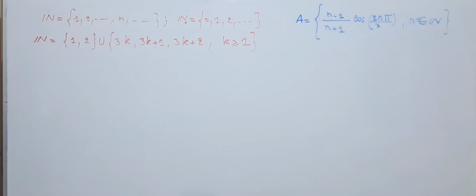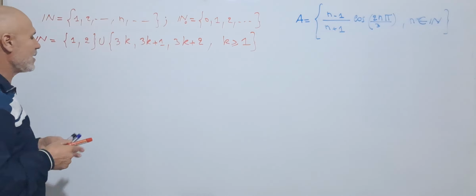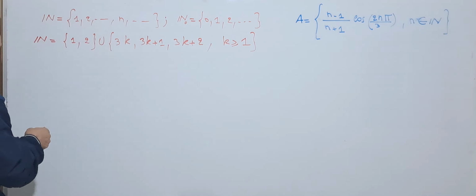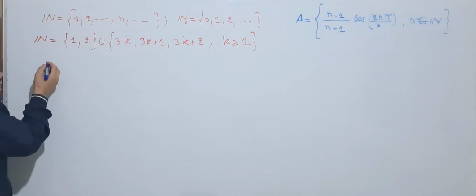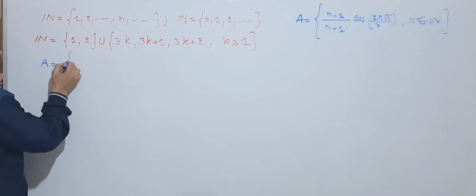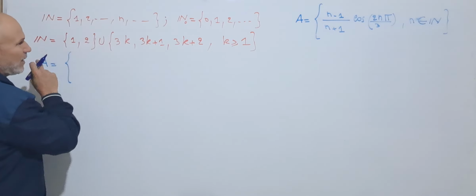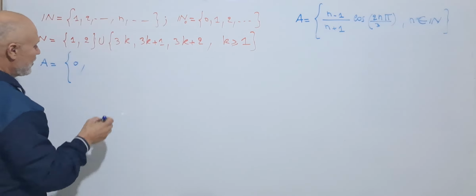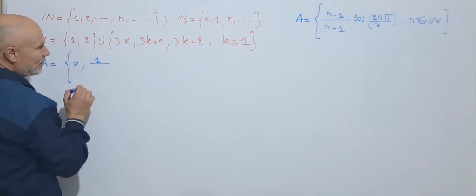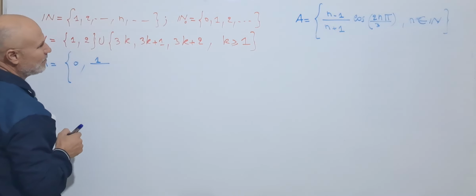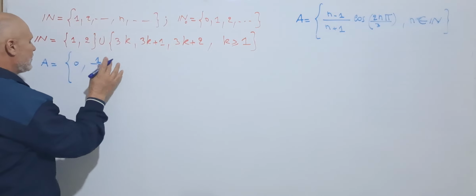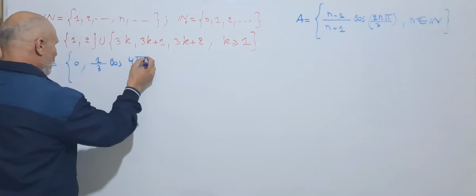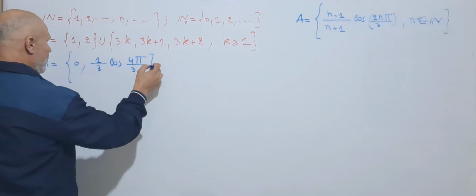With this very simple and basic decomposition, partition, we can write A as follows. A is equal to, for n equal 1, we get 0. For n equal 2, we replace, we get 1 over 3 cosine 4 pi over 3.